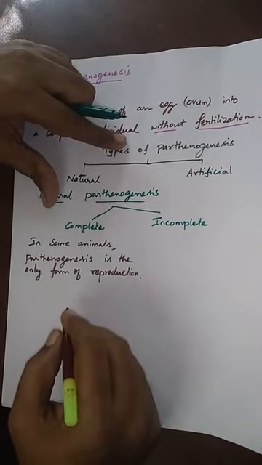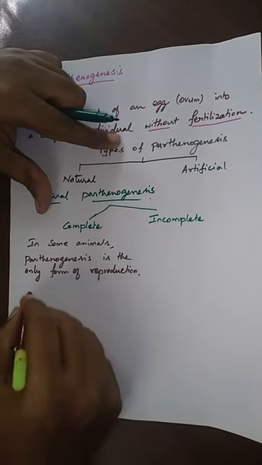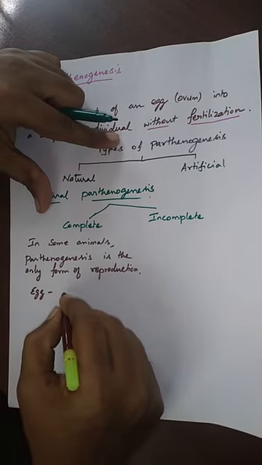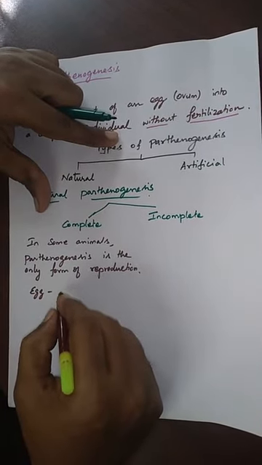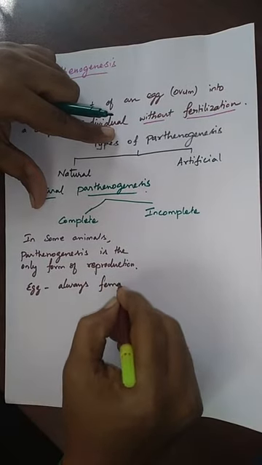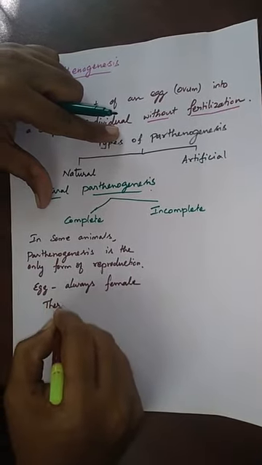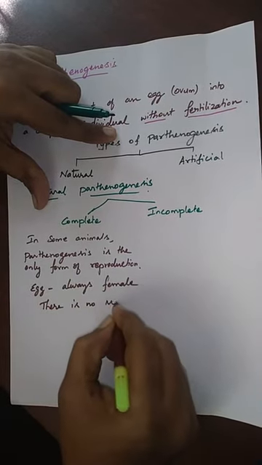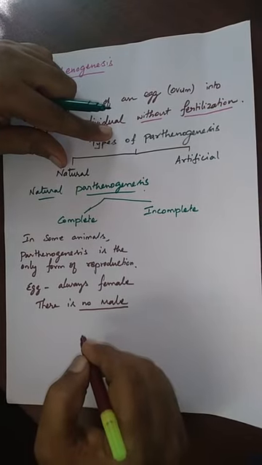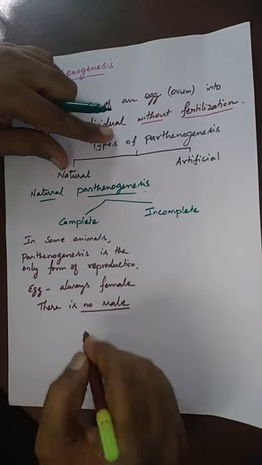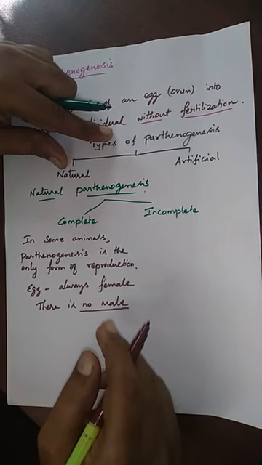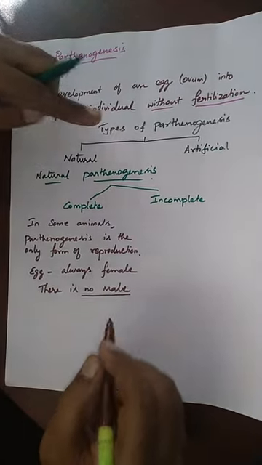Okay, students. So the egg develops into the individual. The individual is always female. There is no male in this case. The egg develops only the female organisms by the parthenogenesis process. So we will see the examples also.